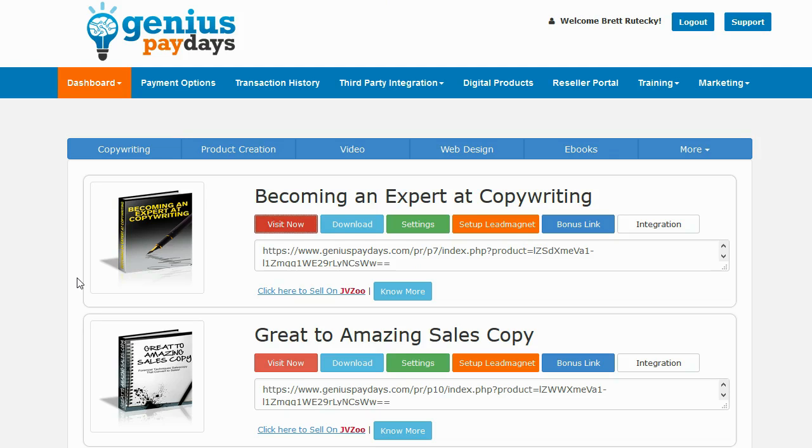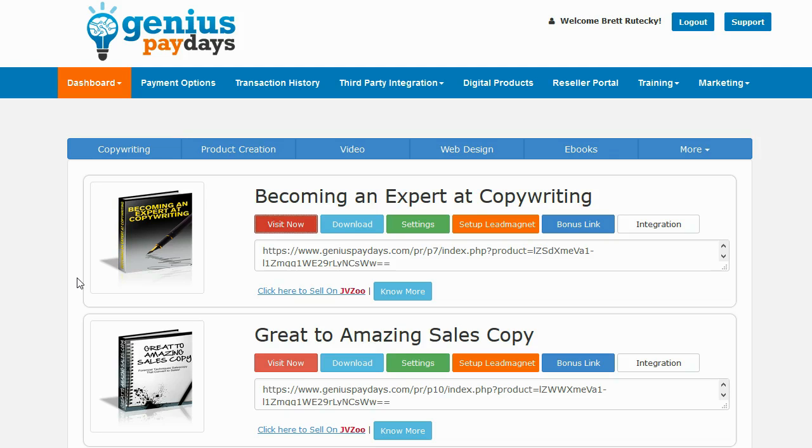When I first tested Genius Paydays, there were a bunch of bugs in it. The countdown timers weren't working. The coupon codes weren't working. There were PHP errors on the screen. You couldn't change your logo on the checkout. It always said Genius Paydays. I pointed all these things out to the product vendors, and they very happily saw the logic in my arguments and changed the products. I'm also going to let the product vendor know that I feel that people should be able to change the prices of the products, and I hope that they're as receptive to that suggestion as they were to some of the other suggestions I made.